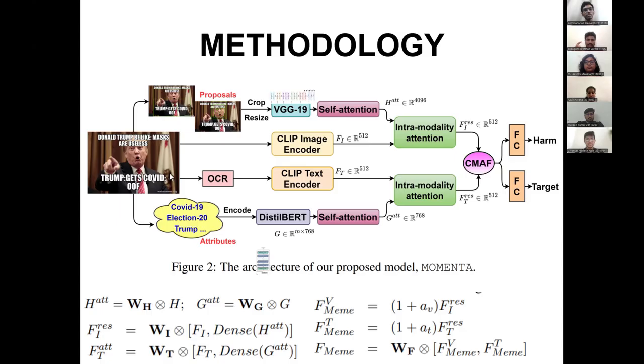Coming to the text part of the image, we use Google Cloud Vision. It's for identifying all the text content within the image, and all this text is then encoded into a 512 dimension vector using the CLIP text encoder.